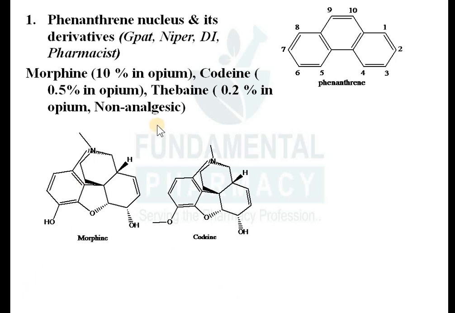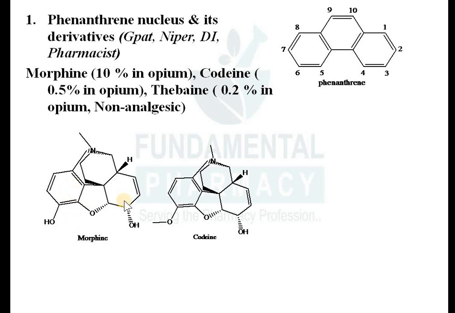Now the structure of morphine. What is the structure of morphine? You can see here, it is the structure of morphine. Try to concentrate on the cursor of the mouse. So it is morphine. Remember over here, whatever modification will be there, it will be around this hydroxyl group and this hydroxyl group. So if you see the structure of morphine, it has